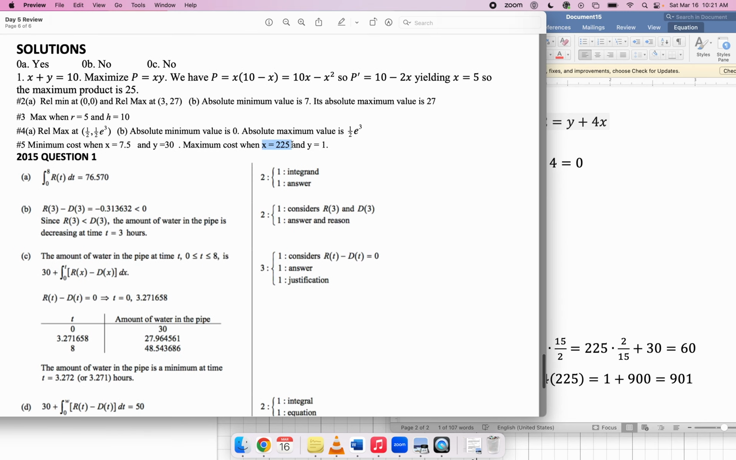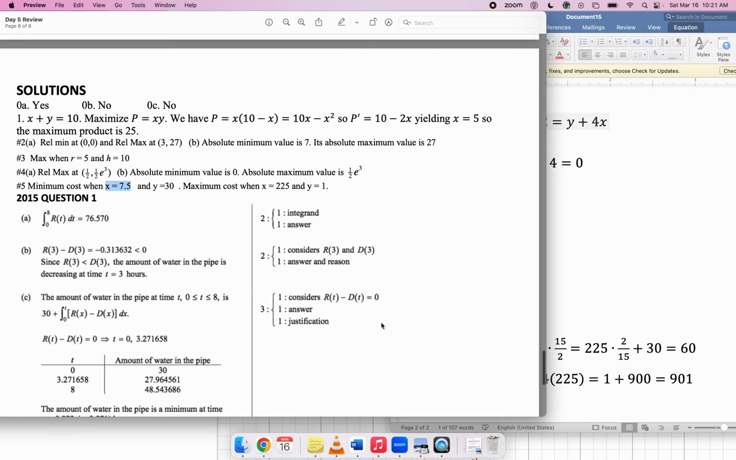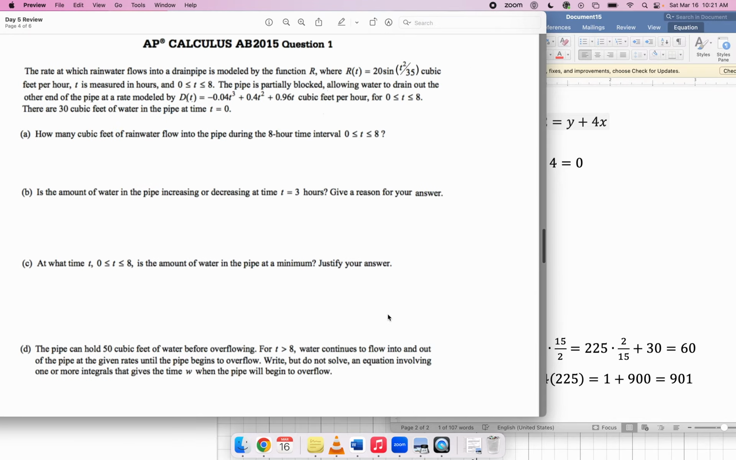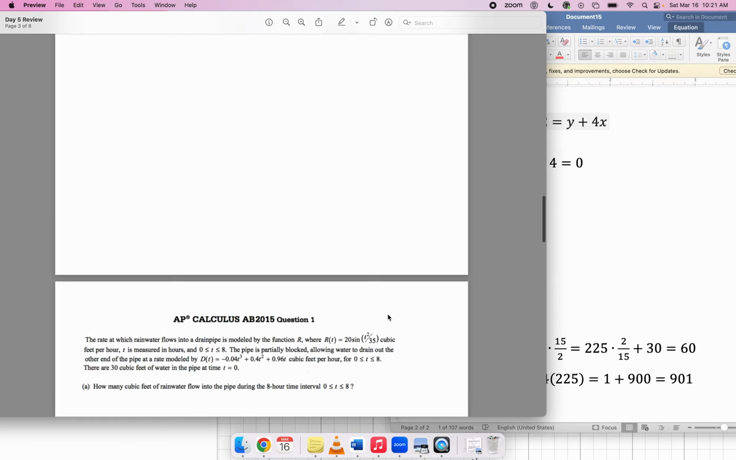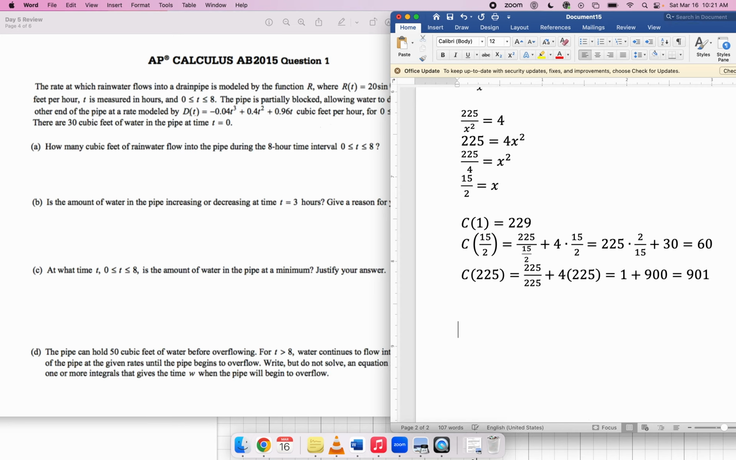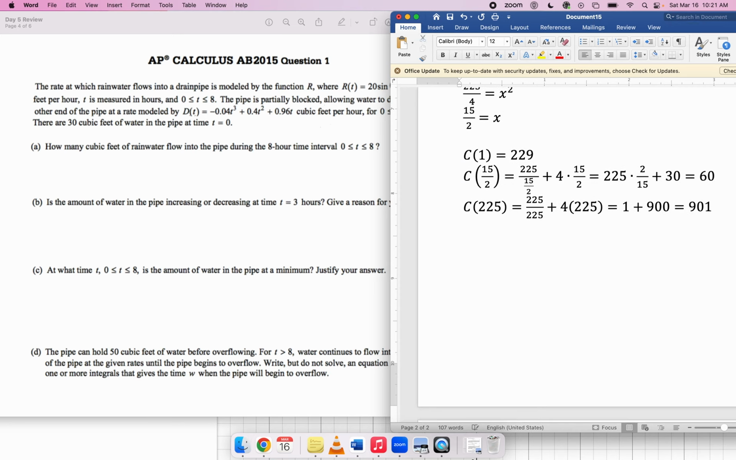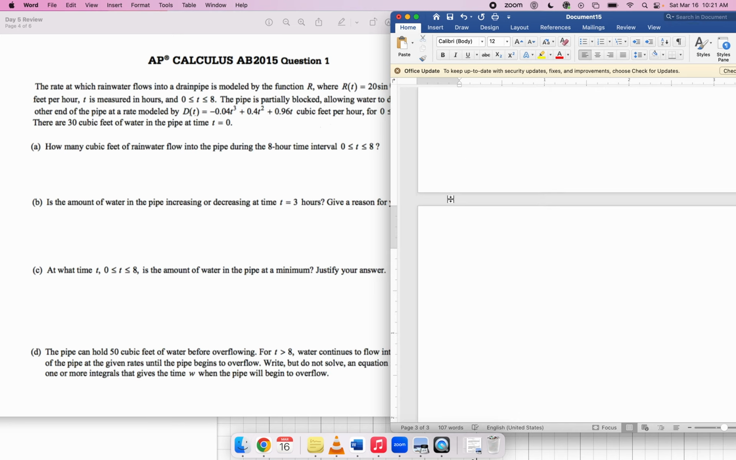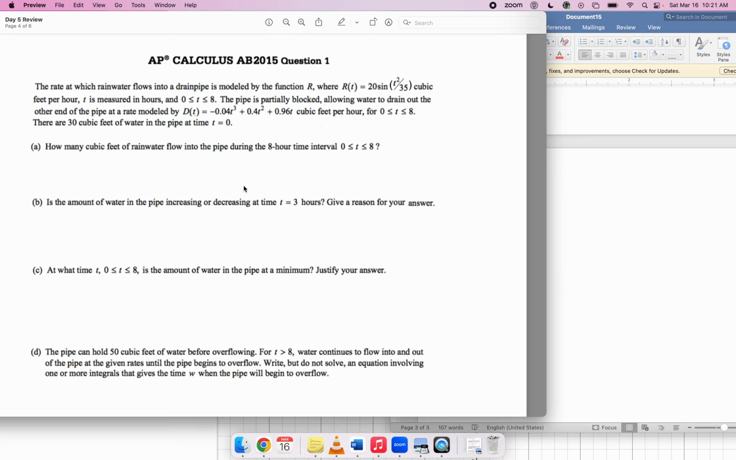Max cost when X is 225, yep, I agree with that. Min cost when X is 7.5, yeah, that's my 15 over 2. Cool. What's next? Are we done with optimization? Yes, we are. Good. Okay, this is rate in, rate out. So, hope you'll excuse me. I'm going to use Desmos rather than the graphing calculators because, how would I show it on the screen? It's not very nice.